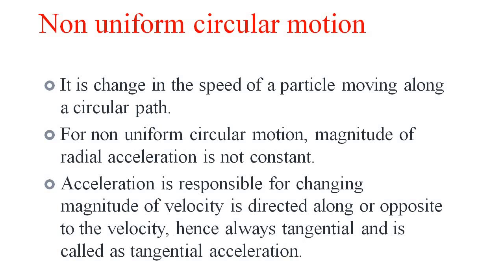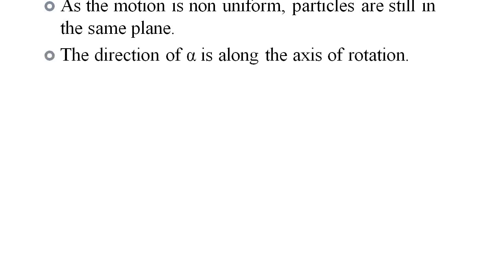Acceleration is responsible for changing the magnitude of the velocity and is directed along or opposite to the velocity. Hence, it is always tangential, and it is called the tangential acceleration. As the motion is non-uniform, the particle is still in the same plane.